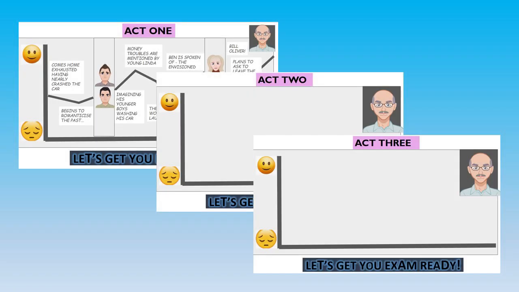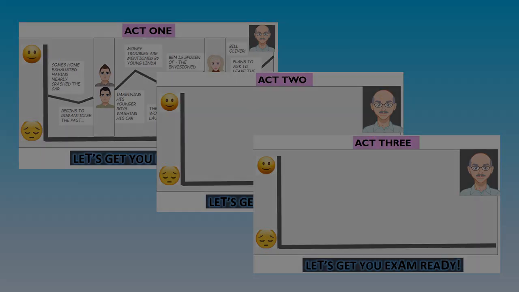For you, if you want to now think about Willy Loman in Act 2 and 3, all you need to do is click that link. You can then make a copy and save your own version of my template so that you can fill in all the action using a bit of cut and paste, and you can think about the journey that Willy goes on through Act 2 and Act 3 to plot his moods and his change of moods, but also to help you understand all of the key events and the direction of the narrative.